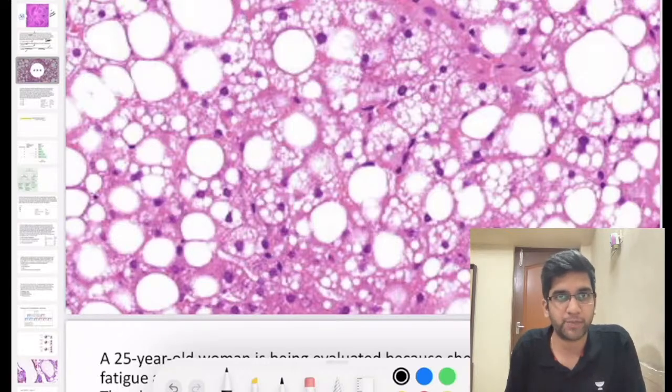It's both macro and microvesicular steatosis, right? It's both macro and micro. If you have to identify and say, okay, this is micro, this is macro, there's a very simple rule for it, right? It's actually both micro and macro here.